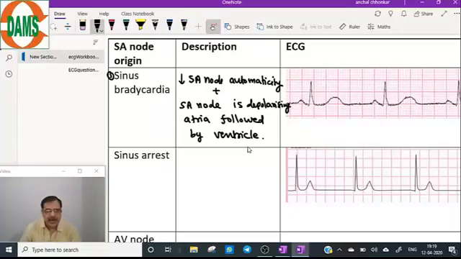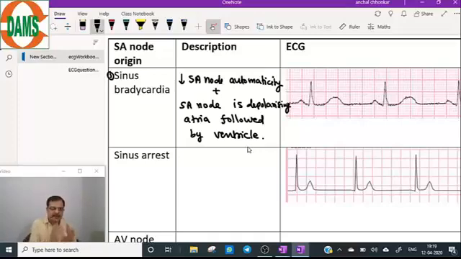So in sinus bradycardia, the SA node automaticity is reduced, but the SA node is still the pacemaker. The SA node is still controlling the atria followed by the ventricles.